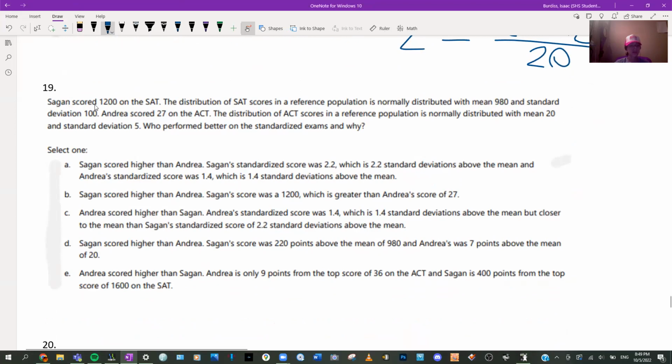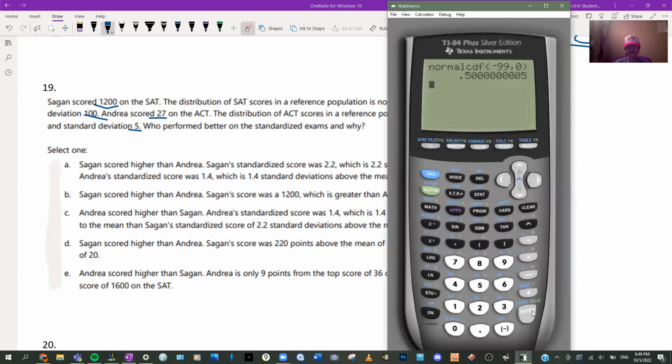Okay, and Sagan got 1200 on the SAT. That has a mean of that and a standard deviation of that. Andrew got a 27. This has a mean of that, standard deviation of that. Which is better? Well, all we have to do is compare the z-scores. So let's find the z-scores.